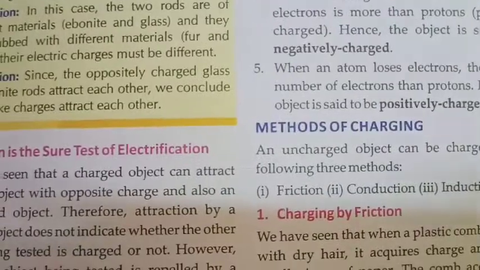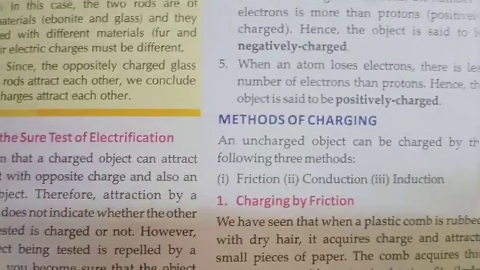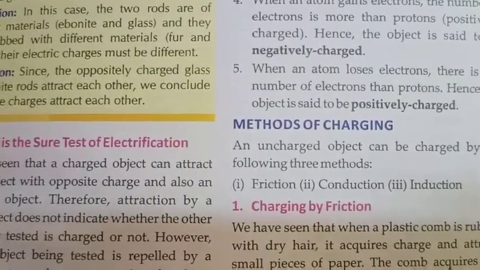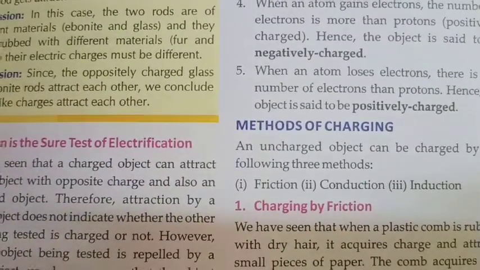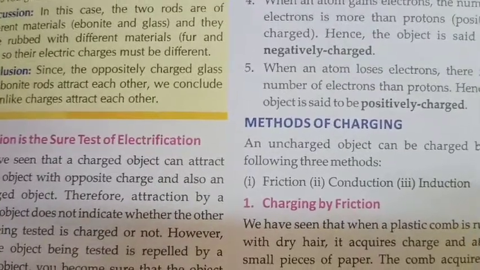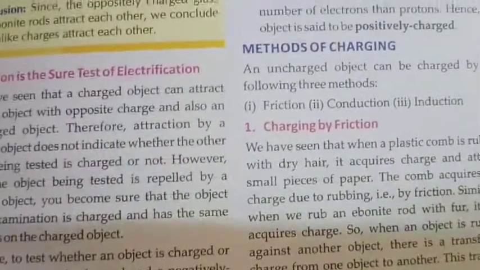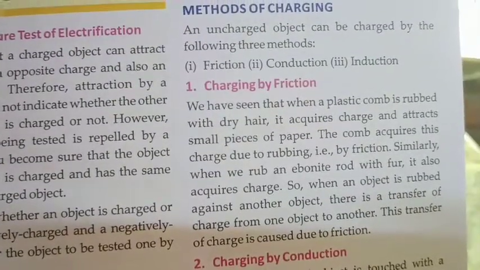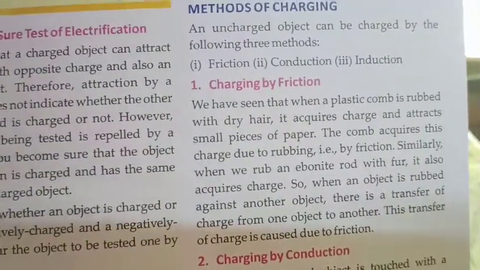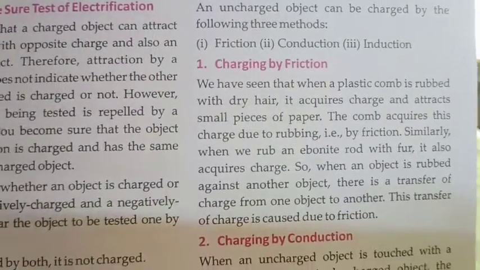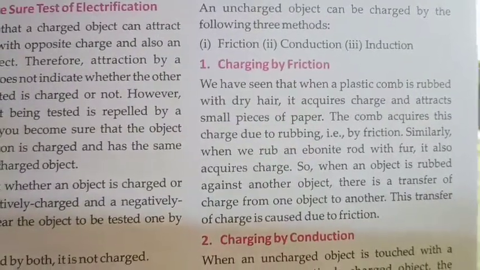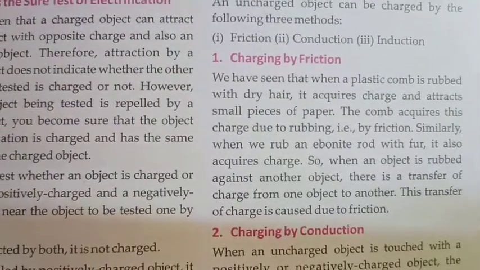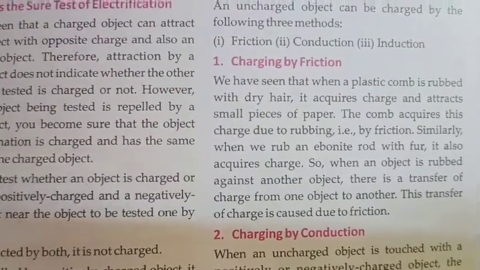Next topic, methods of charging. An uncharged object can be charged by the following three methods: friction, conduction and induction. First, we discuss charging by friction. We have seen that when a plastic comb is rubbed with dry hair, it acquires charge and attracts small pieces of paper. The comb acquires this charge due to rubbing, that is, by friction.